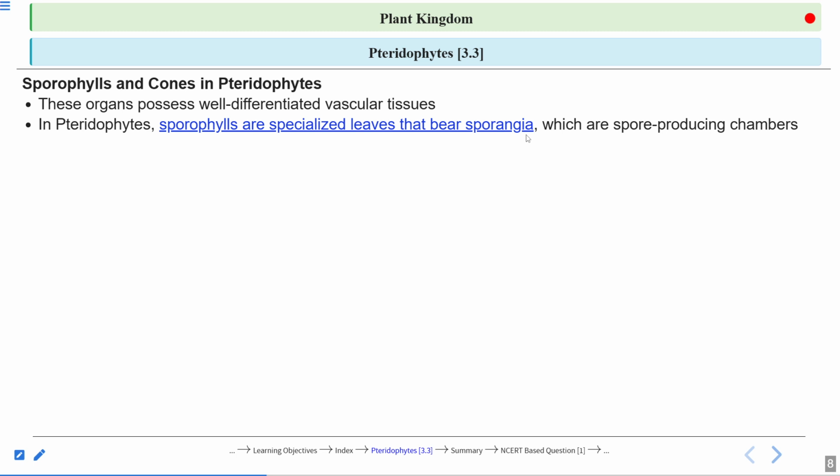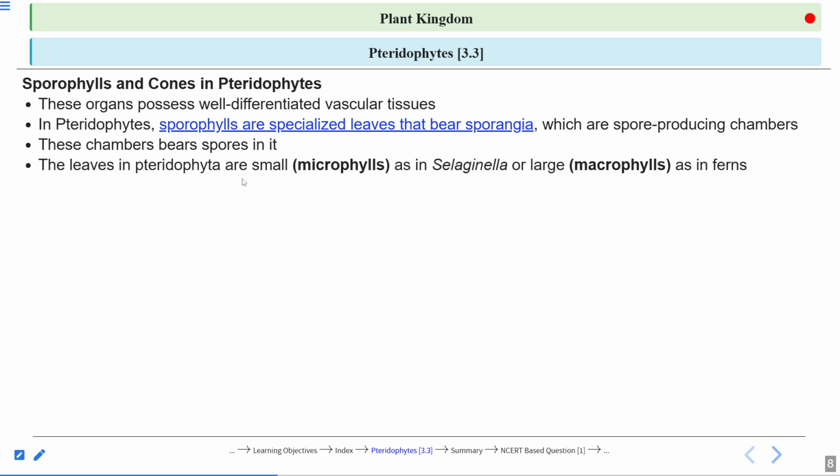And inside the sporangia, there is a presence of spores. So these sporangia have small chambers, and inside these chambers, spores are present. These chambers bear spores in them.